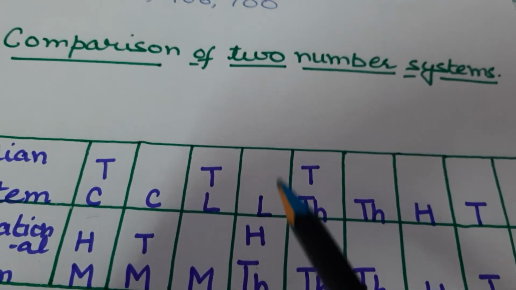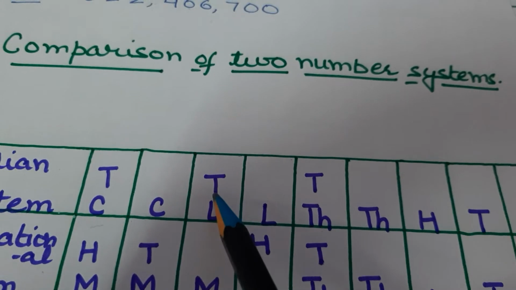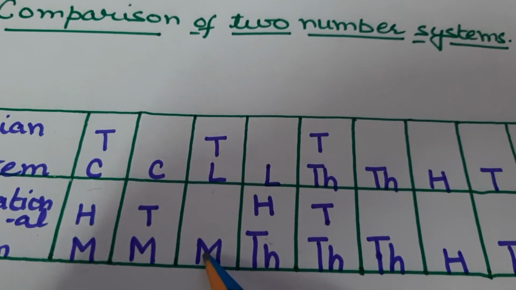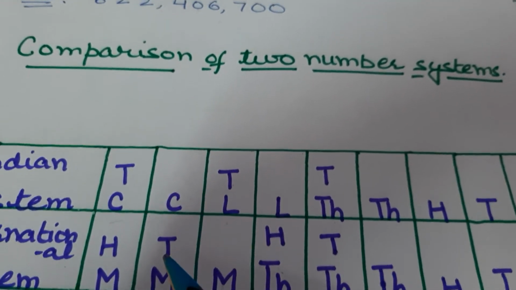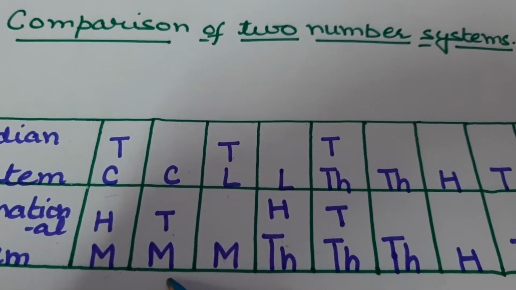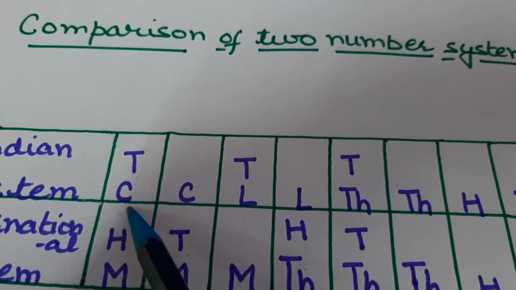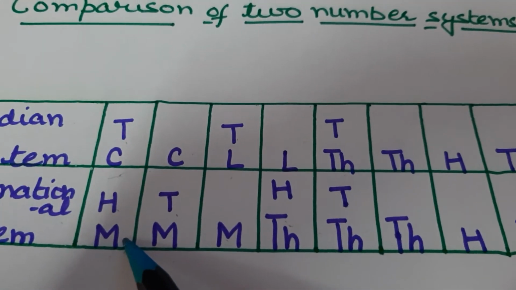So 1 lakh is equal to 100,000. 10 lakh of Indian system is equal to 1 million of international system. 1 crore is equal to 10 million of international system. 10 crore of Indian system is equal to 100 millions of international system.